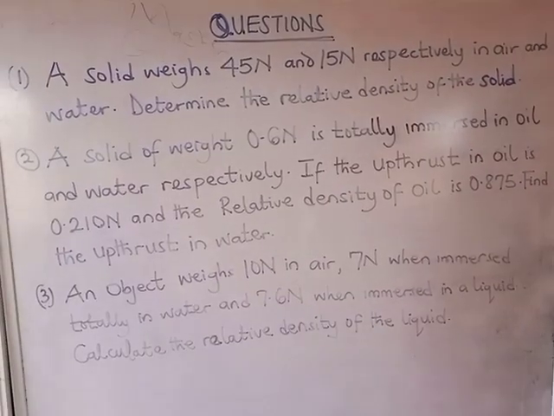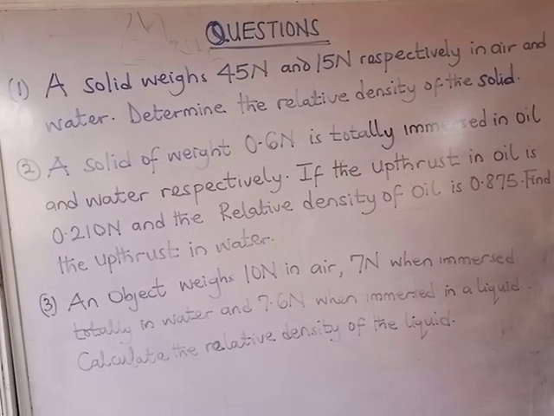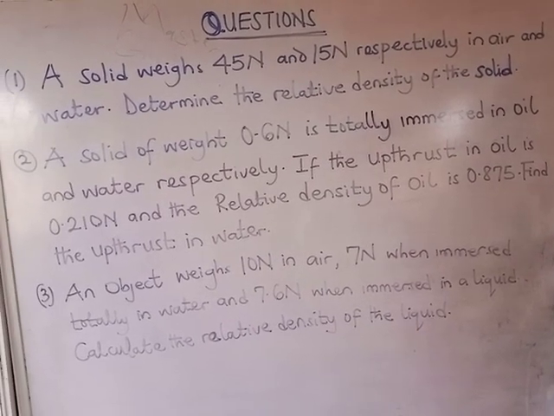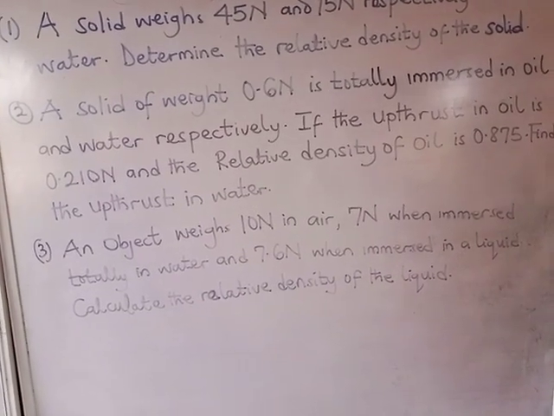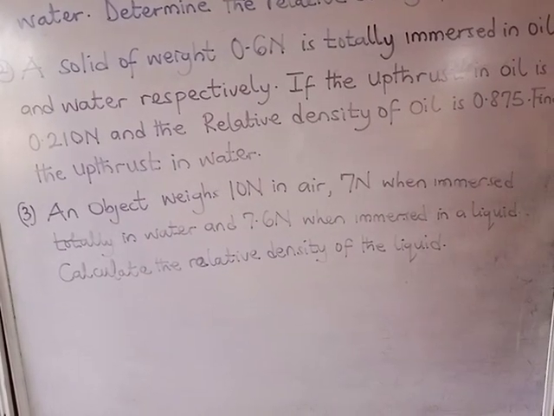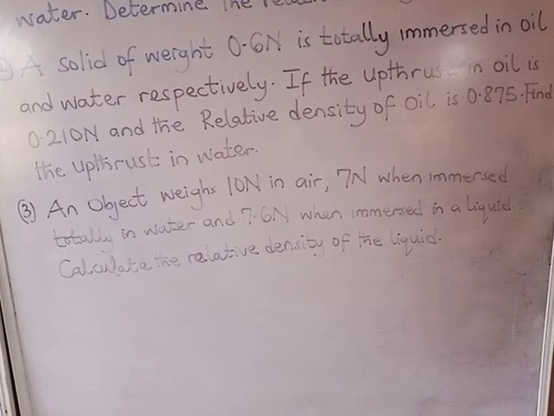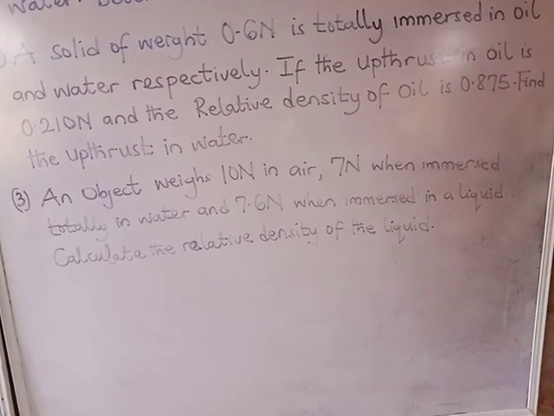So these are the questions now. Number 1. A solid weighs 45 Newton and 15 Newton respectively in air and water. Determine the relative density of the solid. Number 2. A solid of weight 0.6 Newton is totally immersed in oil and water respectively. If the upthrust in oil is 0.210 Newton and the relative density of oil is 0.875, find the upthrust in water.